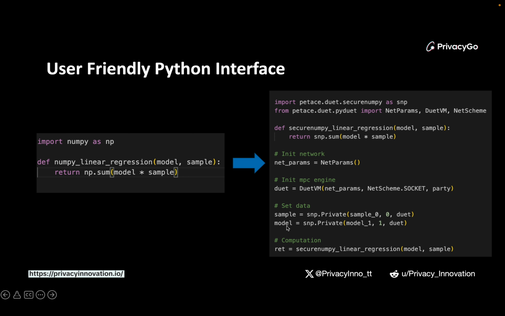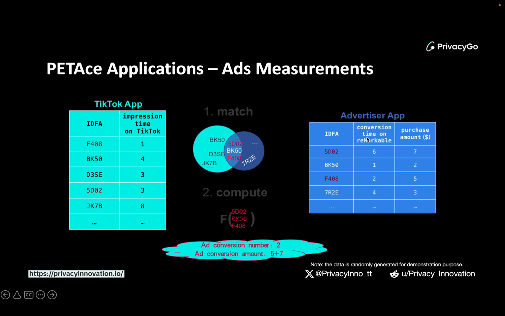You need to decide which data is private, that you do not want to share with the other party. But after all this setup, the rest of the computation is almost the same as the plain text version. So you see, this is quite user-friendly. And after introducing the PETAce functionality, we can see what it can do.